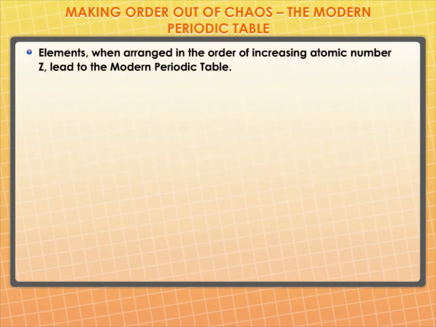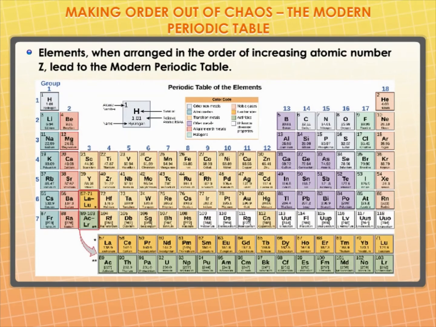Elements, when arranged in the order of increasing atomic number, Z, lead us to the classification known as the modern periodic table. Prediction of properties of elements could be made with more precision when elements were arranged on the basis of increasing atomic number. As we can see, the modern periodic table takes care of three limitations of Mendeleev's periodic table.